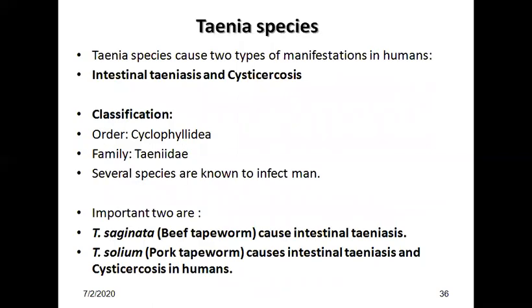Taenia species. Taenia species cause two types of manifestation in humans: intestinal taeniasis and cysticercosis. Classification: Taenia belongs to order Cyclophyllidea, family Taeniidae. We have already seen that several species are known to cause human infection. Important are Taenia saginata, also called beef tapeworm, which causes intestinal taeniasis. Taenia solium causes both intestinal taeniasis and cysticercosis.